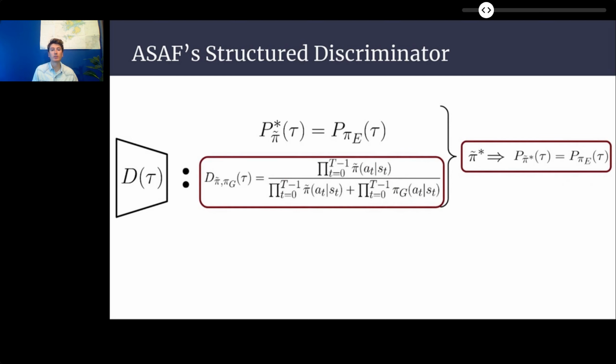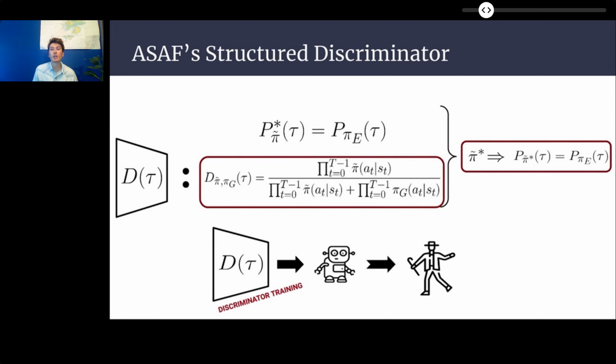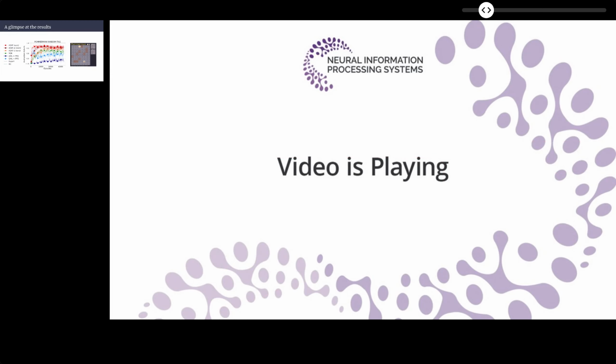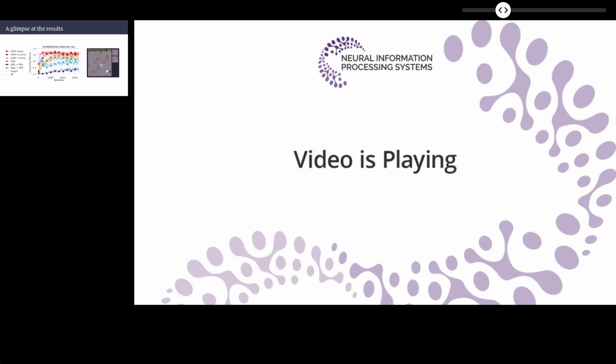Putting all this together, it follows that at optimality, the discriminator retrieves a policy which induces the same trajectory distribution as the expert. In other words, even when optimizing only the discriminator, we are still able to get a policy that imitates the expert. We test different versions of our method on multiple environments.